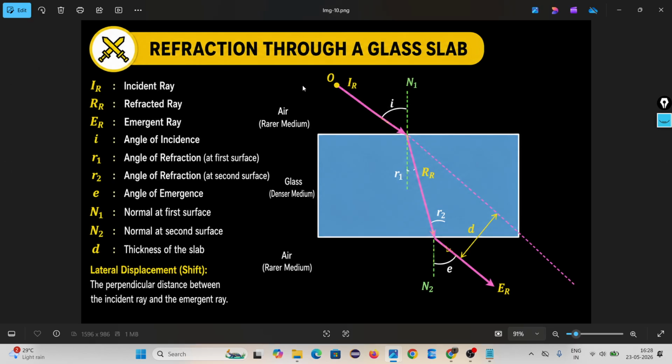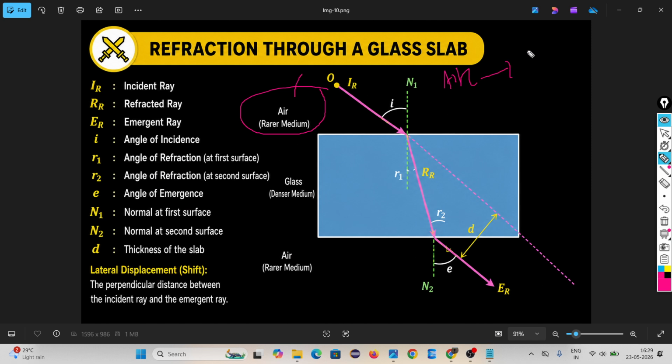Then coming to refraction through a glass slab. This is an important diagram. Sometimes they will ask you in the final exam. Look, refraction through a glass slab. The first medium here is air.